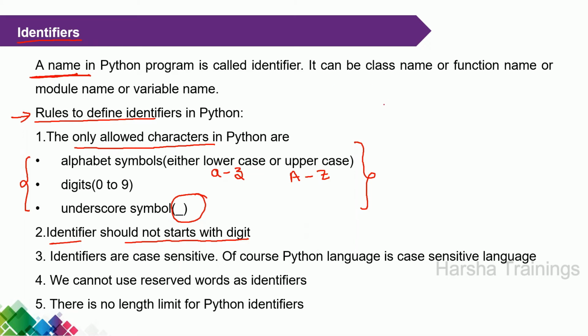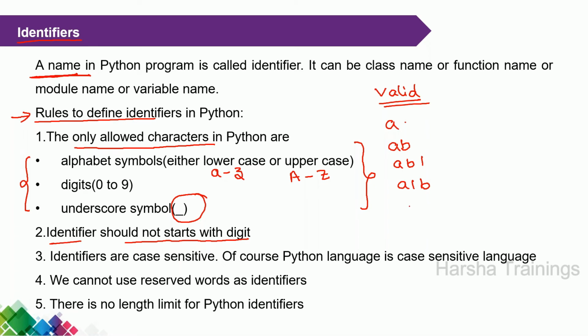For example, consider some valid identifiers. A is a valid identifier. This is an alphabet. It is perfectly okay. For example, AB. So this is a single name. Observe, whenever you give a space, then only they are separated. Until there is a space, that is considered a single name. AB is a single name. For example, AB1. This is valid.